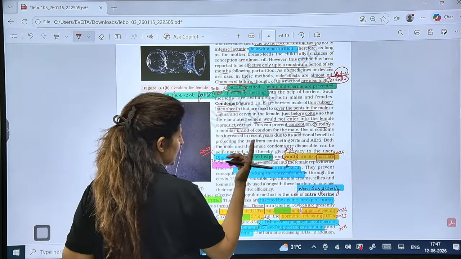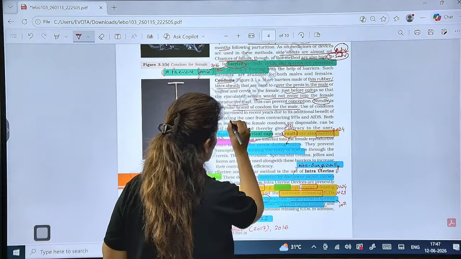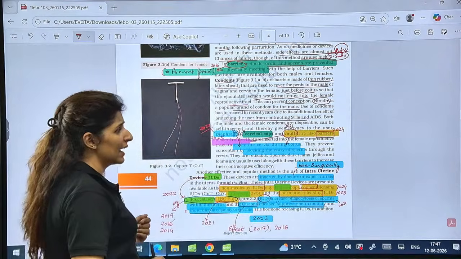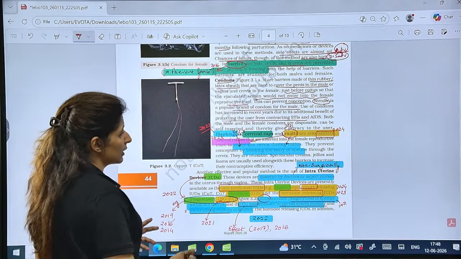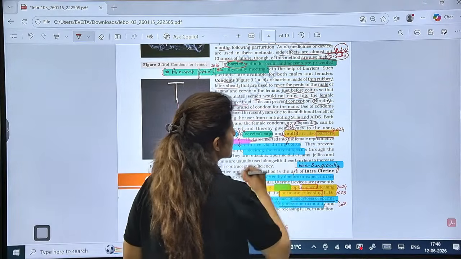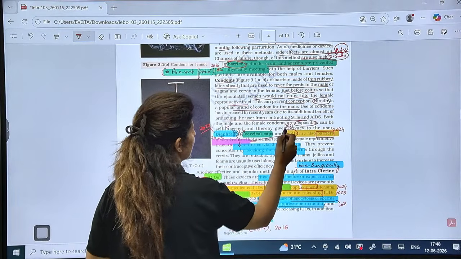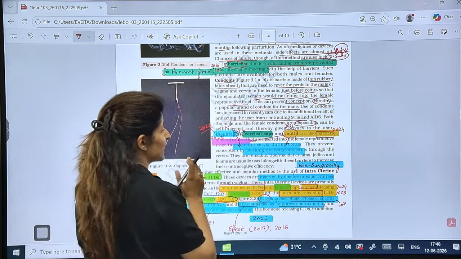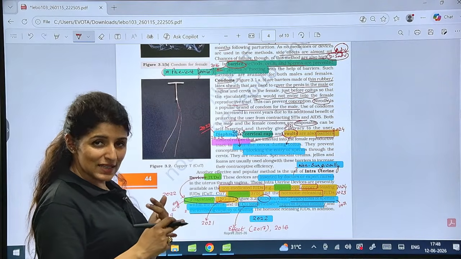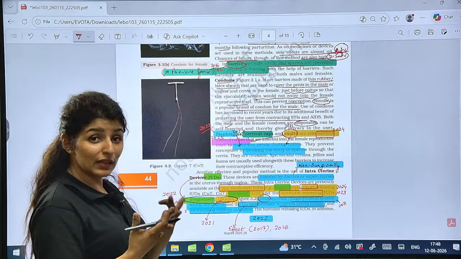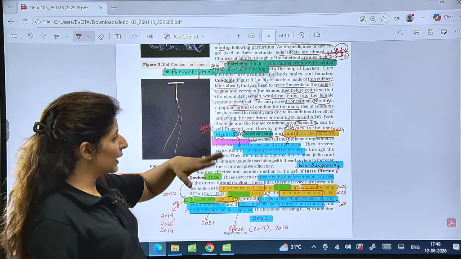Now, an additional benefit of using the condom is it protects the user from contracting STIs, sexually transmitted infections, another term for STDs. Is that clear? Both male and female condoms are disposable. This means one-time use only. They are self-inserted and therefore give complete privacy. So this is the advantage other than preventing pregnancy, preventing the STDs. Another advantage, or why they are preferred so much, is that they are self-inserted and can be used in complete privacy.